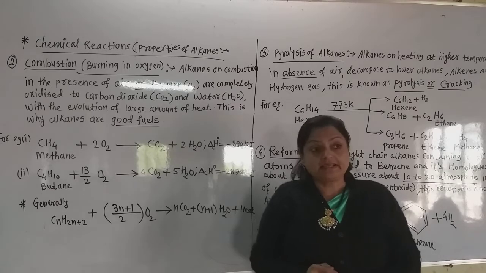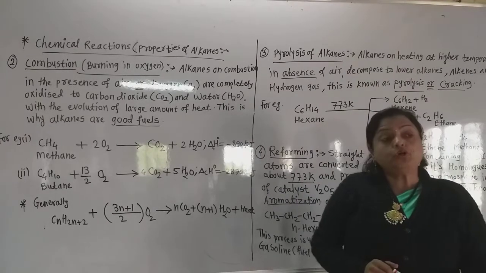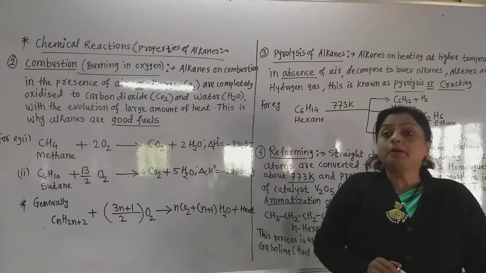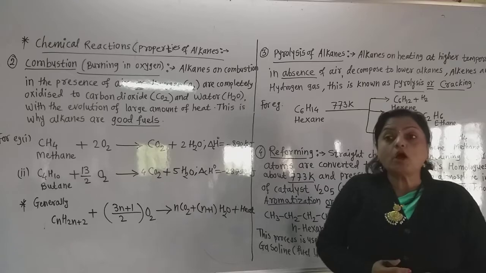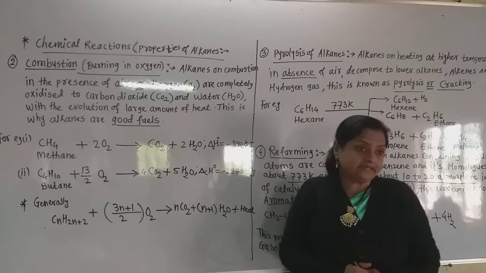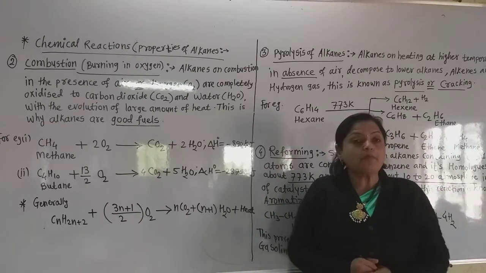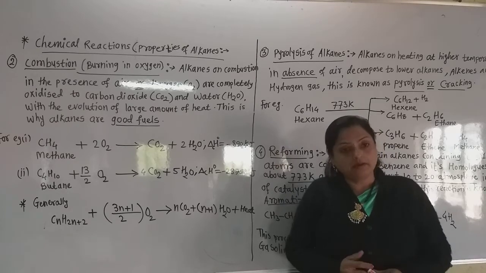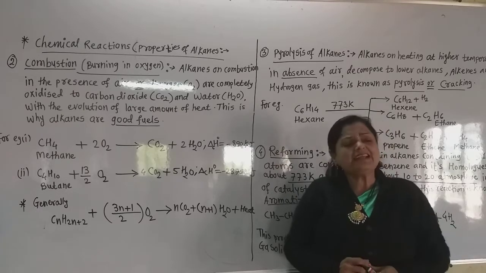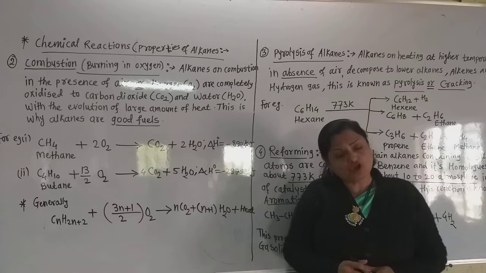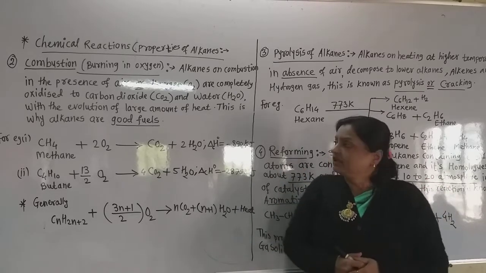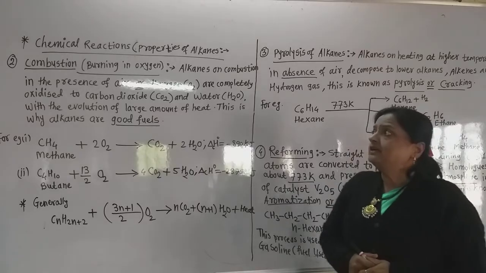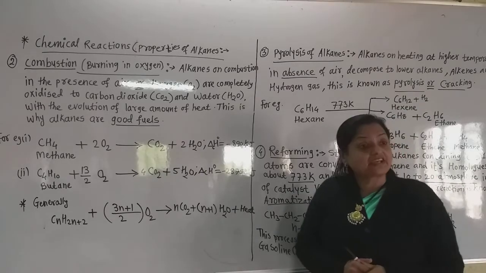In halogenation there is a free radical mechanism in the presence of ultraviolet light. The free radicals are formed, and then from the alkyl free radicals and halide free radicals there is formation of alkyl halide, that is, the haloalkane.